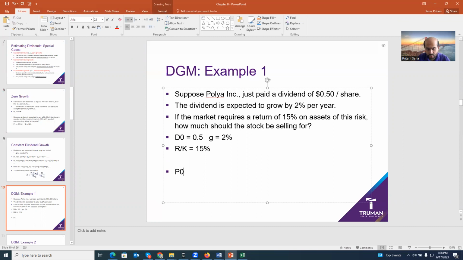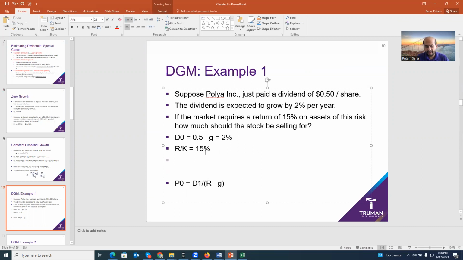So price today is a function of, we know the formula, cash flow tomorrow, C1, be careful, cash flow tomorrow divided by R or K minus G. Now here is the thing. We don't have the information for D1, right? We have the information for D0.